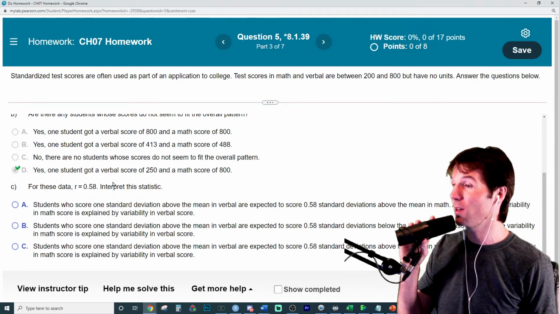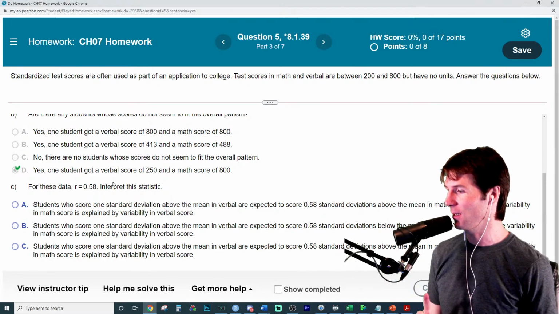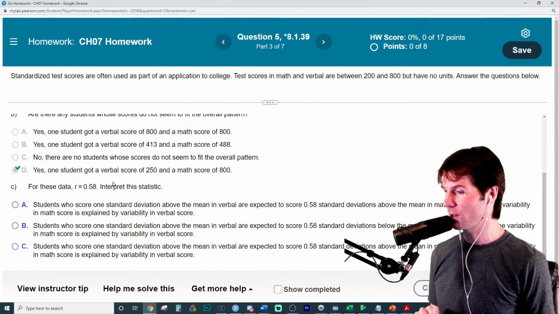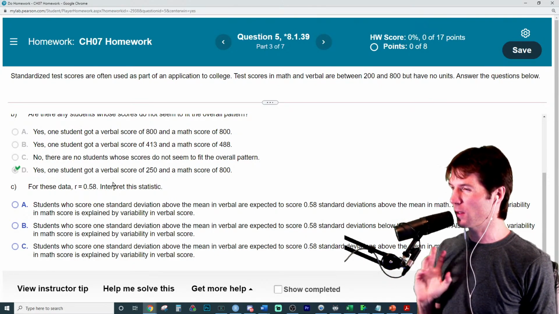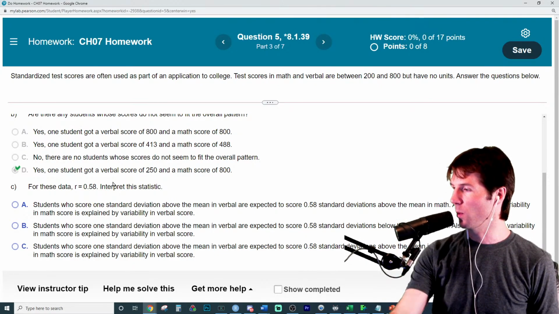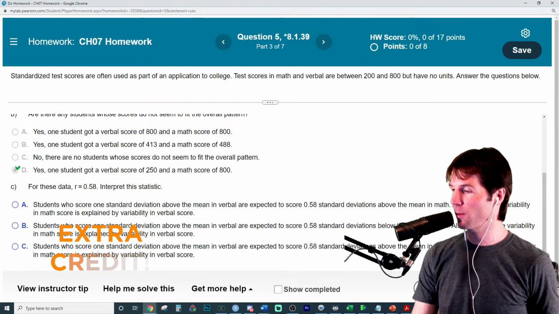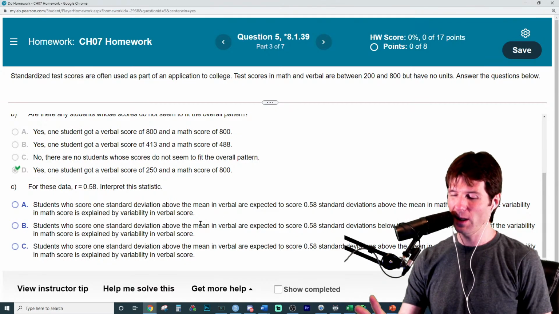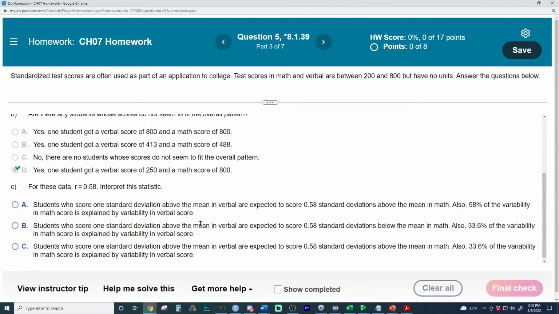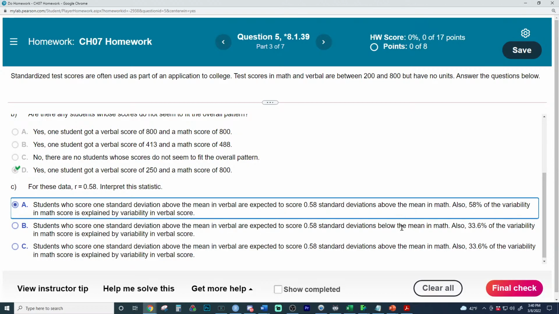Now, it's not R squared until we square it, and then it's a different idea. So R is what? What is R? R is known as this. Starts with a C. Who knows? We haven't thrown out many points today. It's correlation. Great job right there, Kaya. It is correlation. So what is this going to tell us right here? They give a bit of a different interpretation than I would. Someone who scores one standard deviation above the mean in verbal would be expected to score above in math. So it's kind of the positive relationship here again.